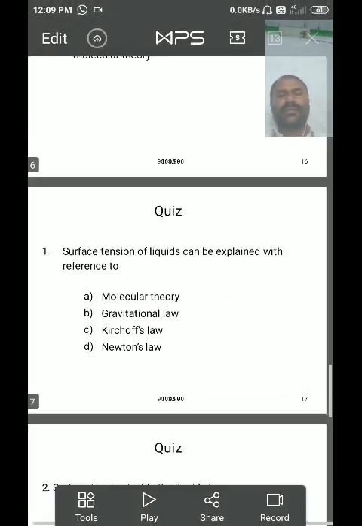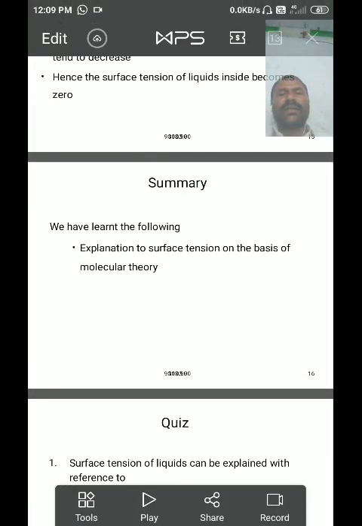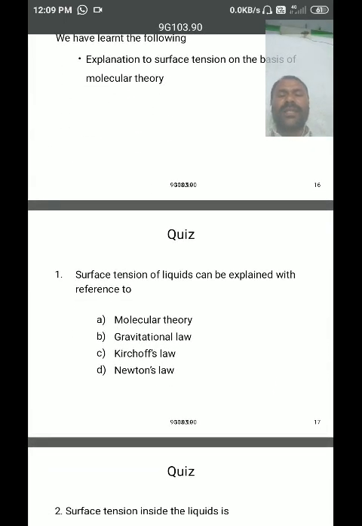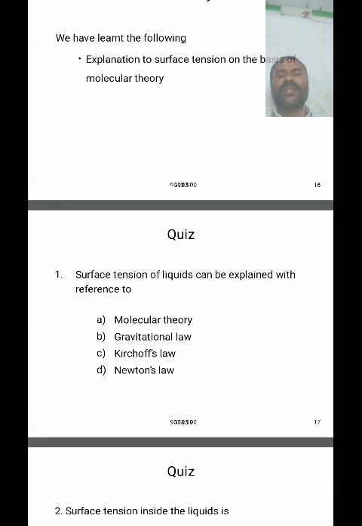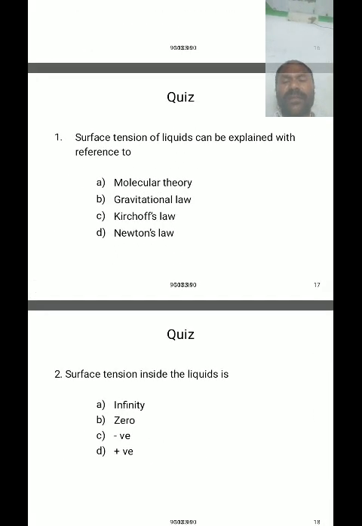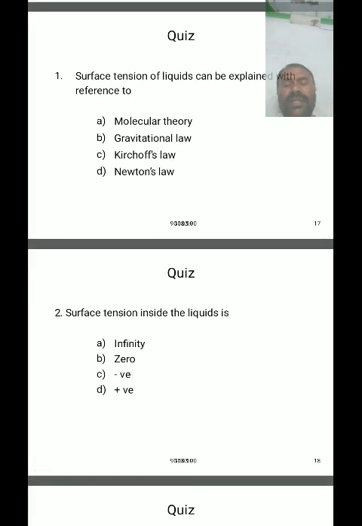Now, in this content, we have learnt the explanation of surface tension based on the molecular theory. The surface tension of a liquid can be explained with reference to the molecular theory only. And the surface tension inside the liquid is zero, because in all directions the molecules are attracted by the same forces.